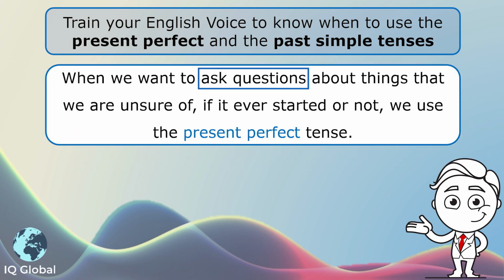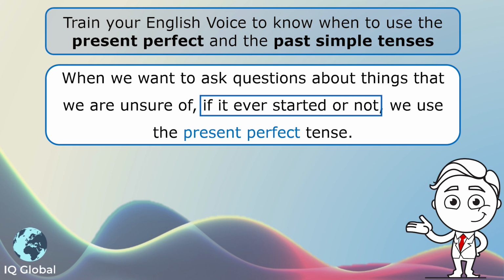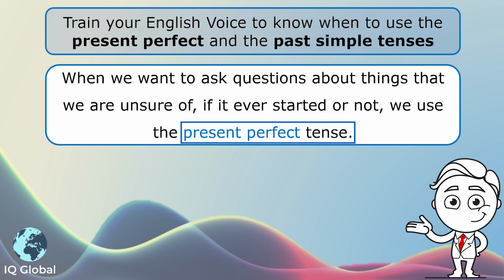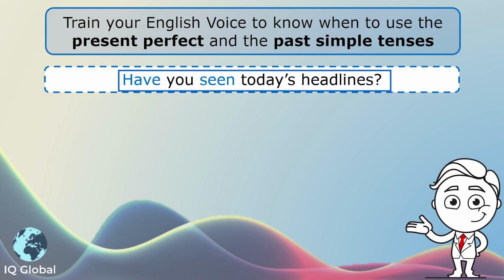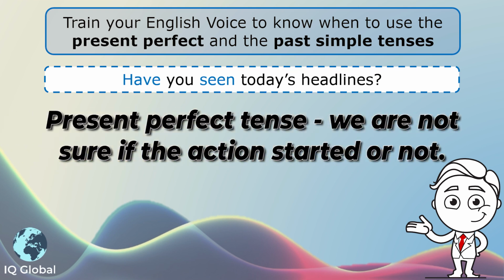When we want to ask questions about things that we are unsure of, if it ever started or not, we use the present perfect tense. Have a look at this example. Have you seen today's headlines? So I am unsure if you have seen it or not. So I started with the word have because the subject is you. Seen today's headlines.